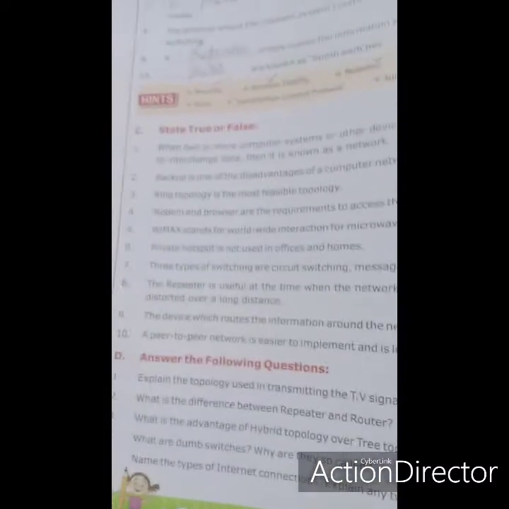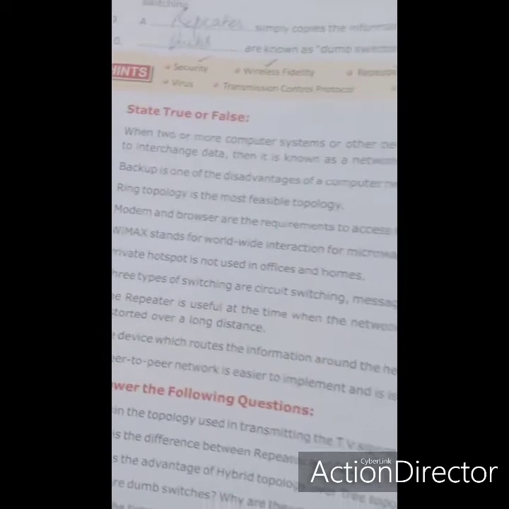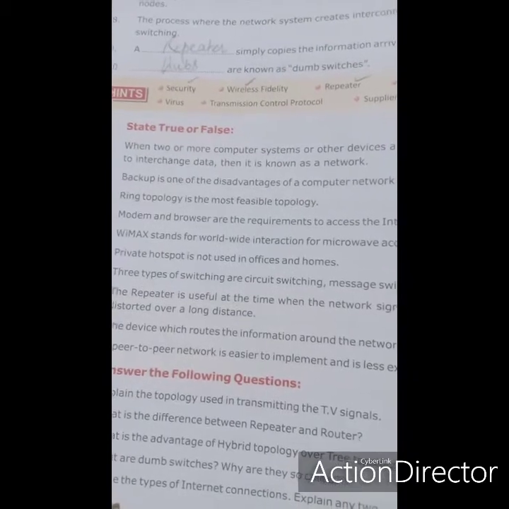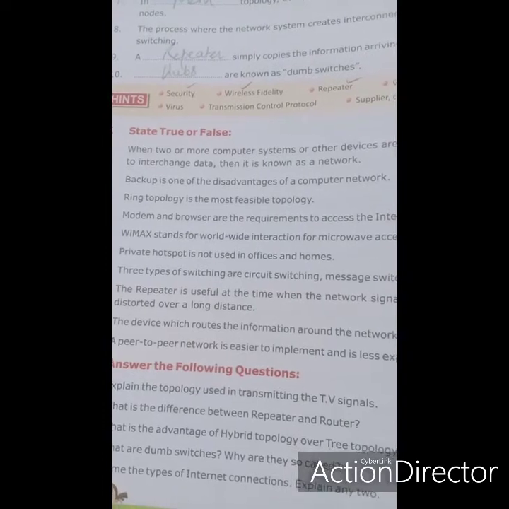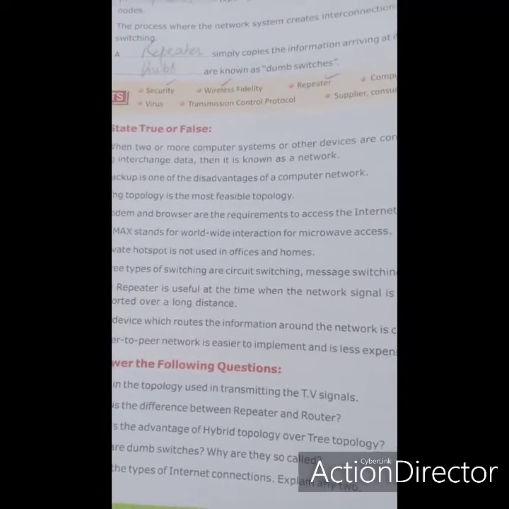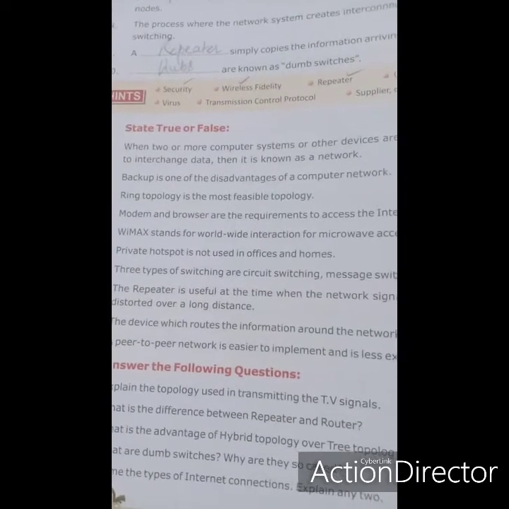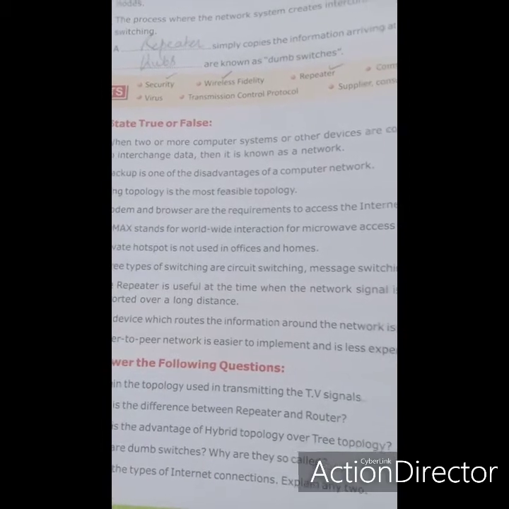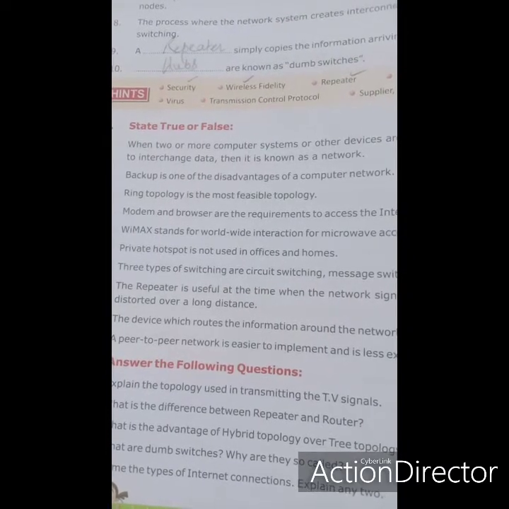Next is true false. When two or more computer systems or other devices are connected together to interchange data, then it is known as a network. True or false? True, because two or more computer systems are connected together to interchange data. Next is backup is one of the disadvantages of computer network. Should it be false or true? It's false, because backup is one of the advantages of computer network, so it's false.